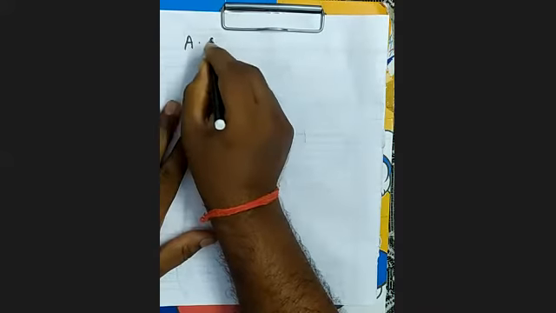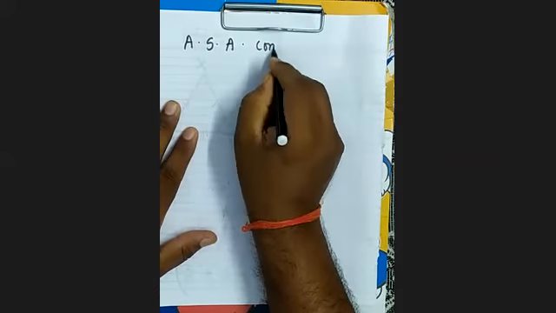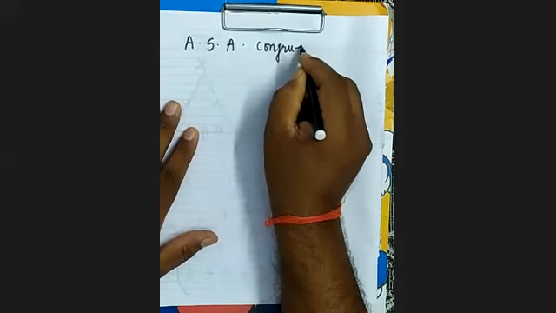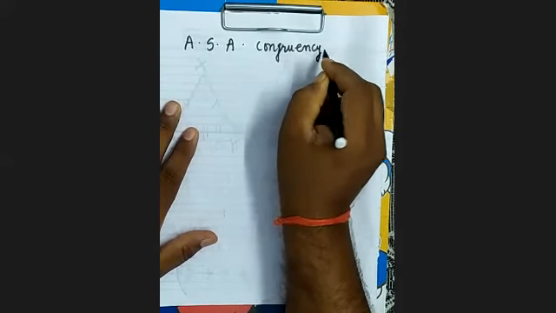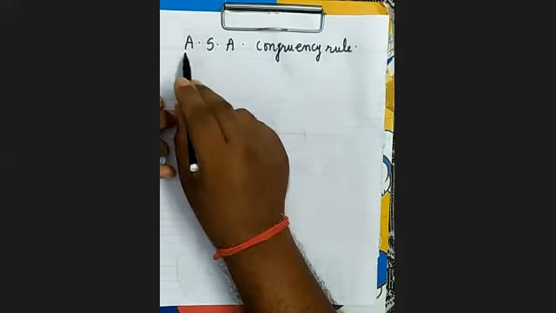Now I am going to explain you the ASA congruency rule. It is clear? ASA congruency rule or axiom.